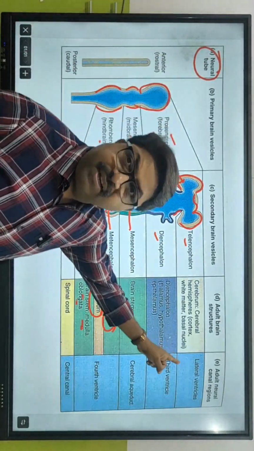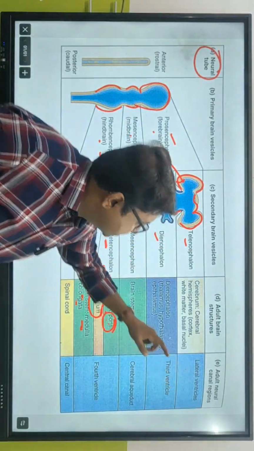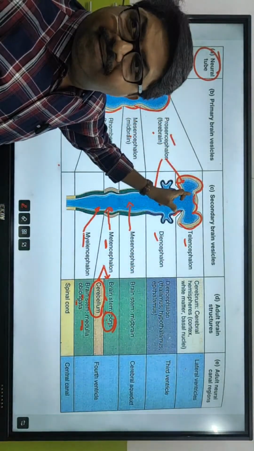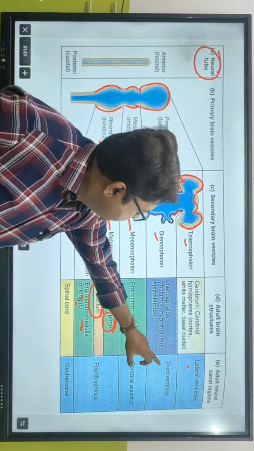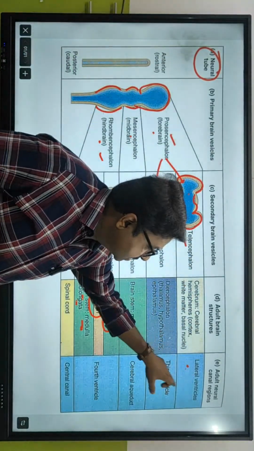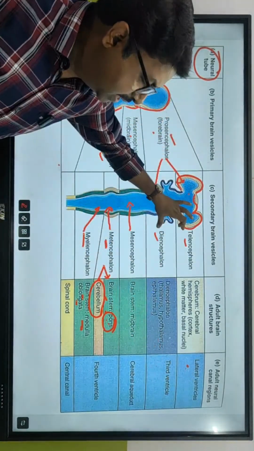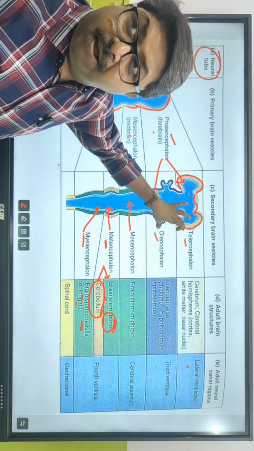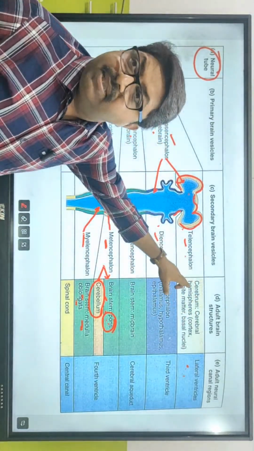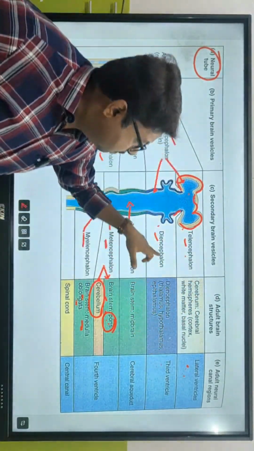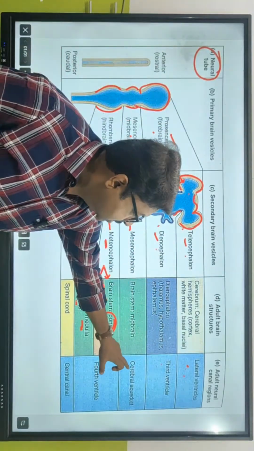If you see the ventricles, कहाँ पे present है? The lateral ventricles are present where? In the forebrain. Lateral ventricles and third ventricle, both of them present where? In the forebrain. But if you talk about only lateral ventricles, they are present where? In the cerebrum. Then third ventricle present where? In the diencephalon.